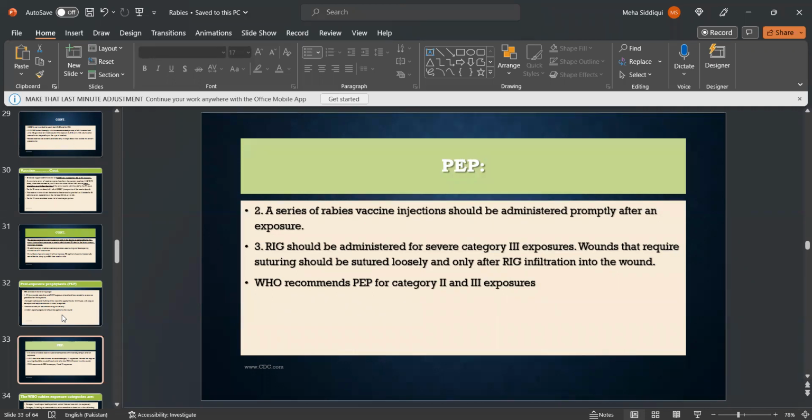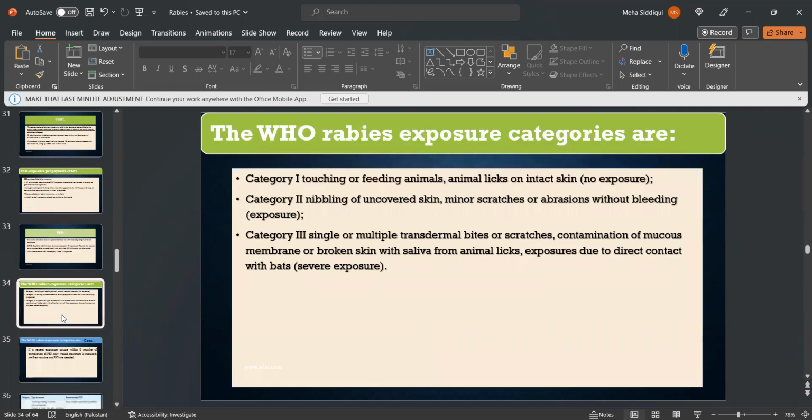WHO recommends post-exposure prophylaxis for category 2 and 3 exposures. So these are the three WHO rabies exposure categories. Category 1 is just touching or feeding animals, animal licks on intact skin. That is, there is no exposure to the virus. Then comes category 2, in which there is nibbling of uncovered skin, minor scratches or abrasions without bleeding.